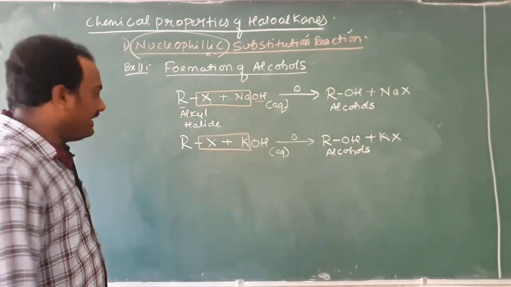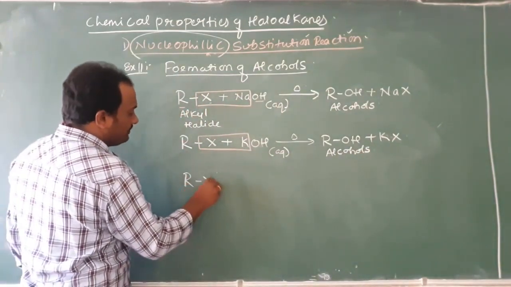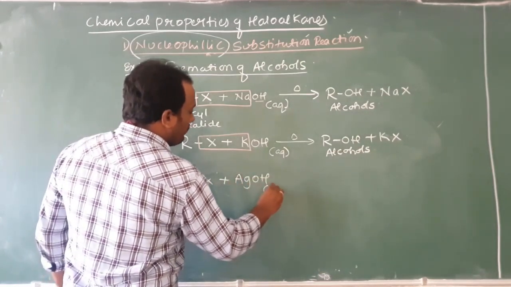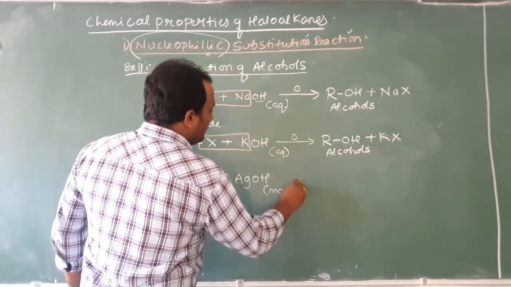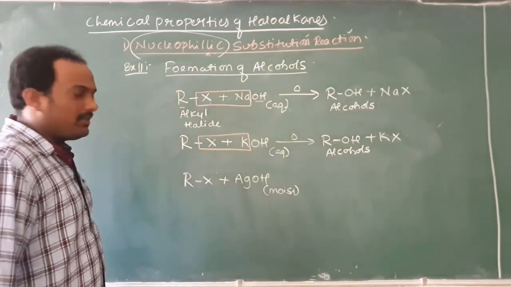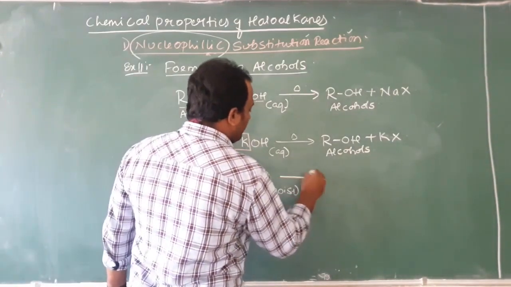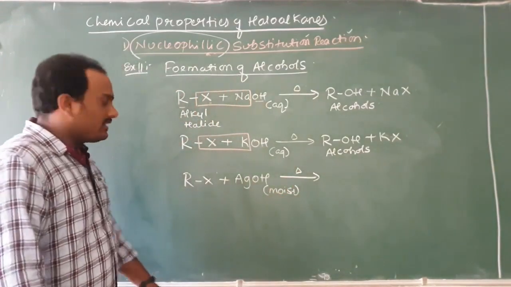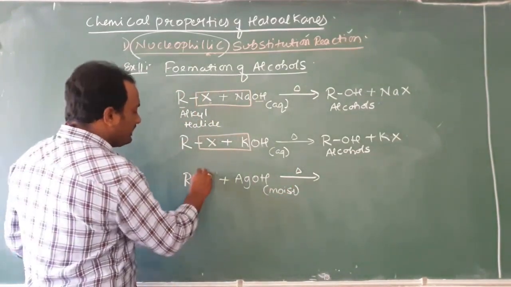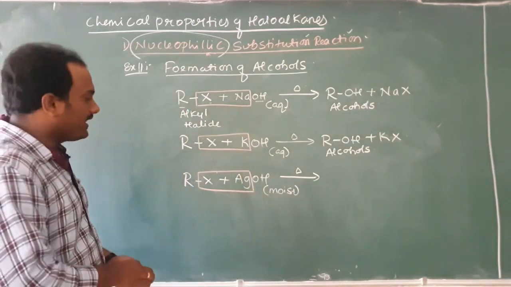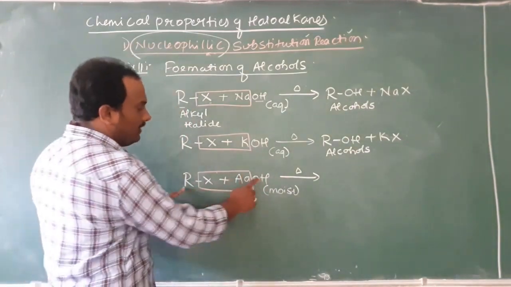Third reaction also I will write. Now I take RX, then I treat it with silver hydroxide, AgOH. This is also called moist silver. Many different types of reactions are written in different books, but this is considered the easiest. You can even take Ag2O, that will also work, right? Better understanding. Again, no problem. This is eliminated as AgX. Am I right or not? Eliminated as what? AgX. What is left out?